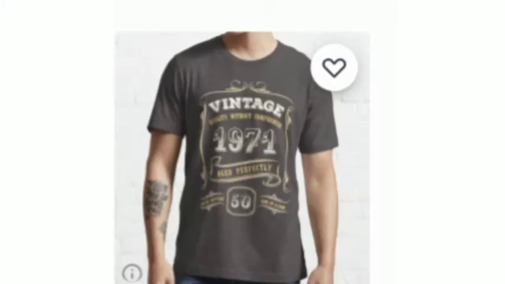Now moving on to the fourth design idea, that is vintage. You can have different types of designs around the vintage, like 1971 or 1830s, representing a year.